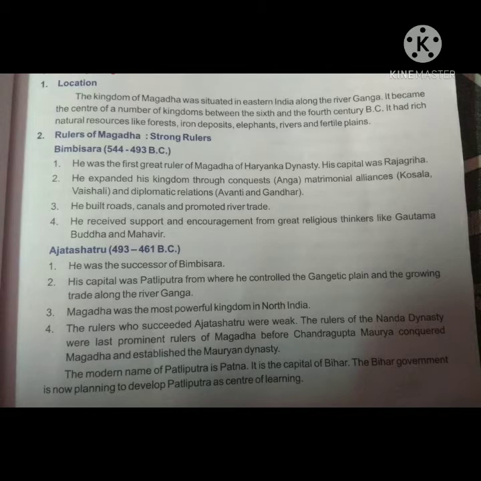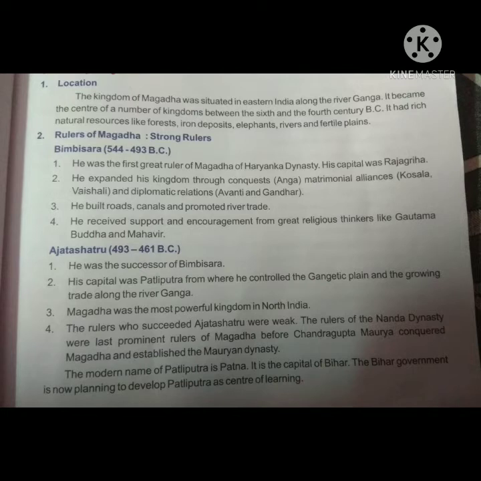It was bounded on the north by the river Ganga. Now let's see who were the rulers in Magad. Two notable rulers of Magad were Bimbisara and his son Ajatashatru, who are mentioned in Buddhist and Jain literature as contemporaries of the Buddha and Mahavira. Later, the throne of Magad was usurped by